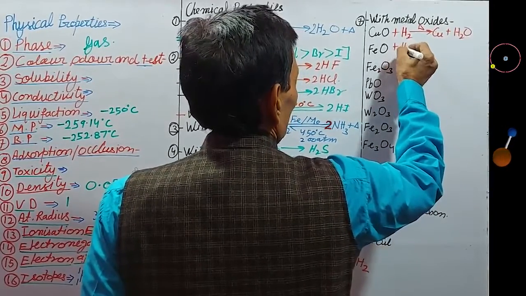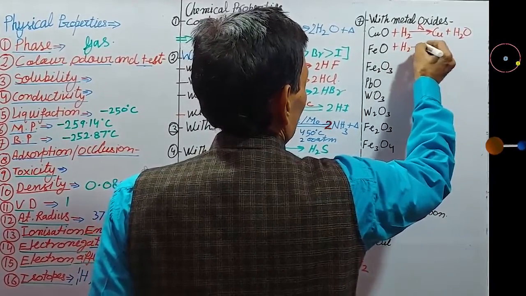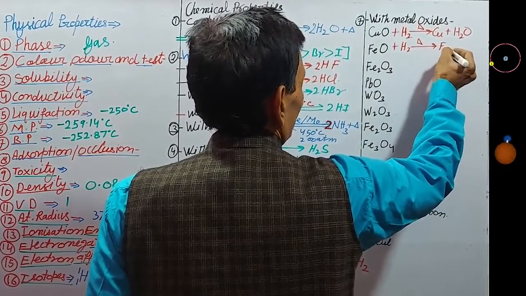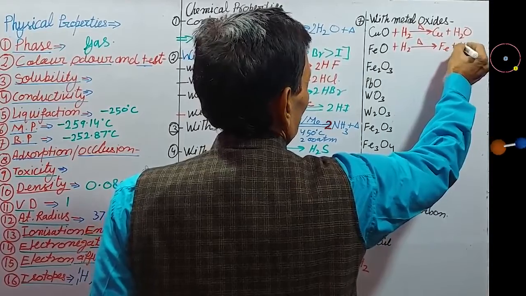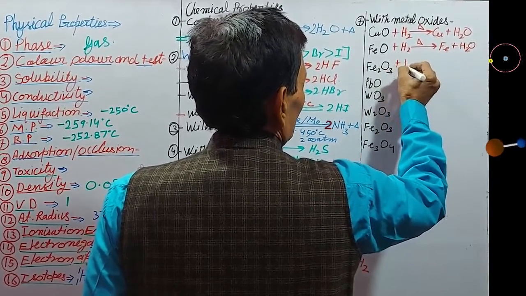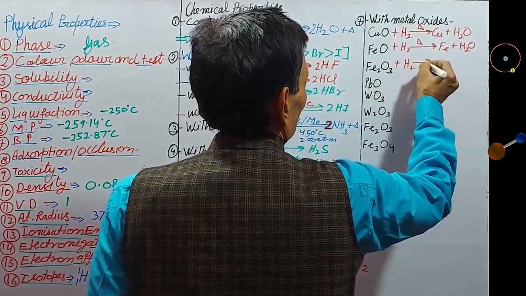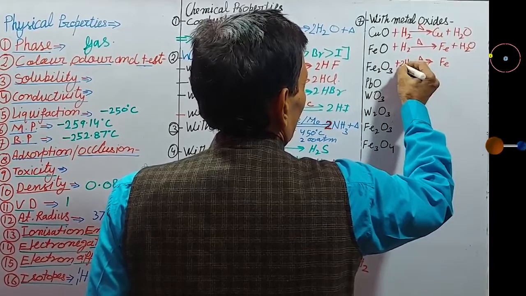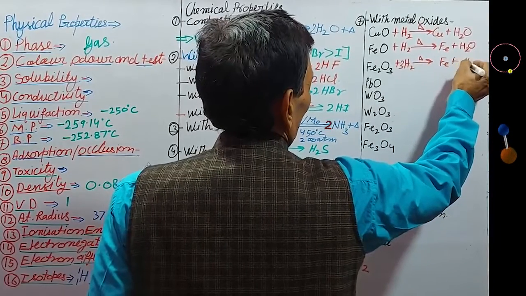When it is passed over ferrous oxide, there is formation of gray, silvery shiny metal and water vapor. Ferric oxide, brown, on heating reacts with hydrogen to form iron and water vapor.